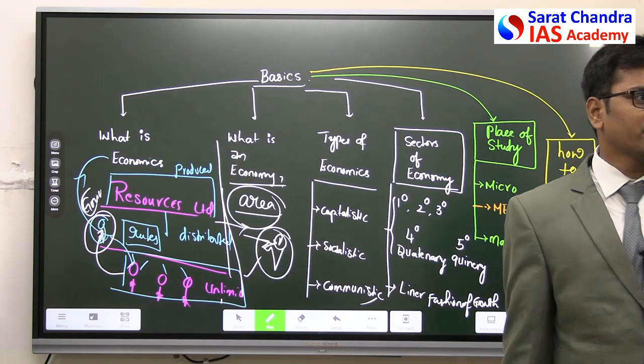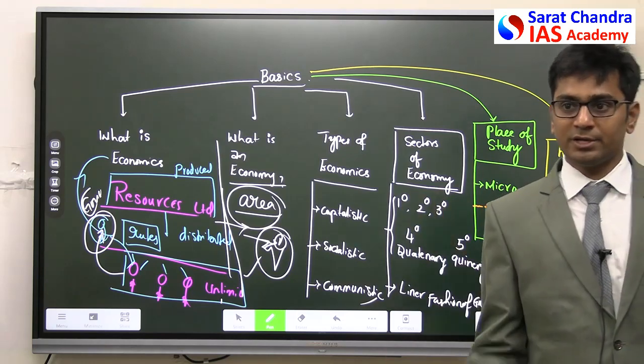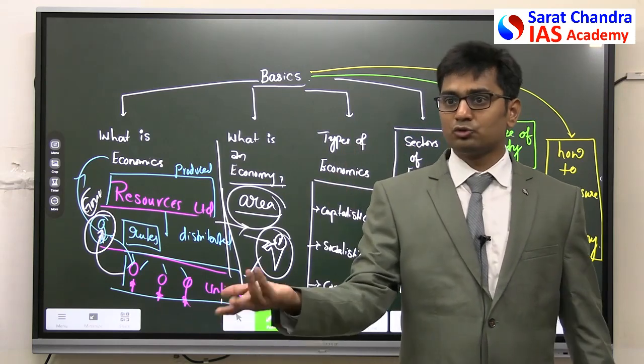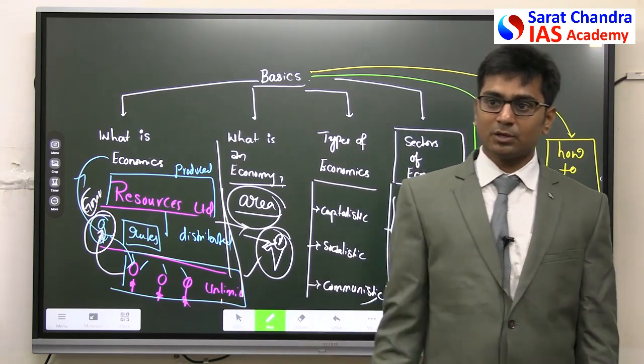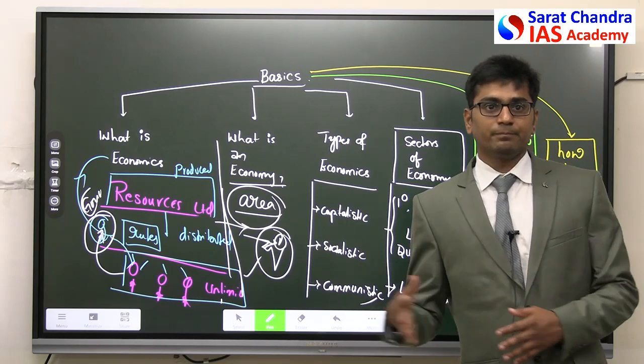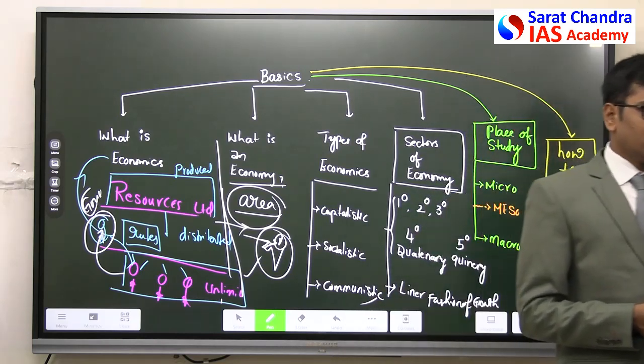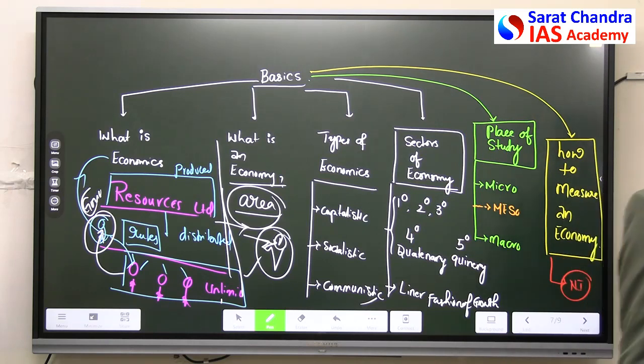So there was no concept of individual property. Everything belonged to the state, everything belonged to the king, and we used to just work there and get the salaries from the king. This is what the concept is. So slowly, there was the industrial revolution that started coming out.